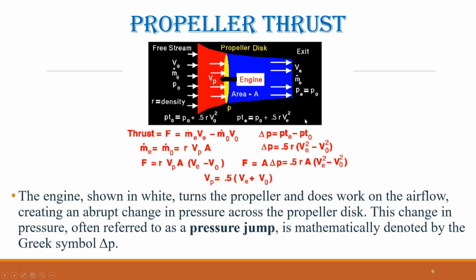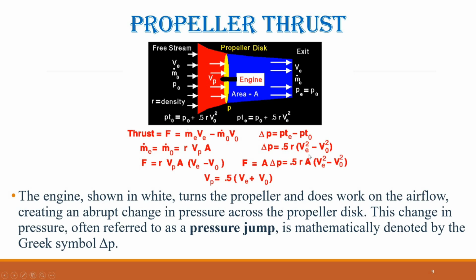Thus, the pressure jump across the propeller disk is pressure jump equals the total pressure downstream minus the total pressure upstream. Or, substituting the Bernoulli expressions, pressure jump equals 1/2 times the air density multiplied by the difference between the square of the exit velocity and the square of the free stream velocity.